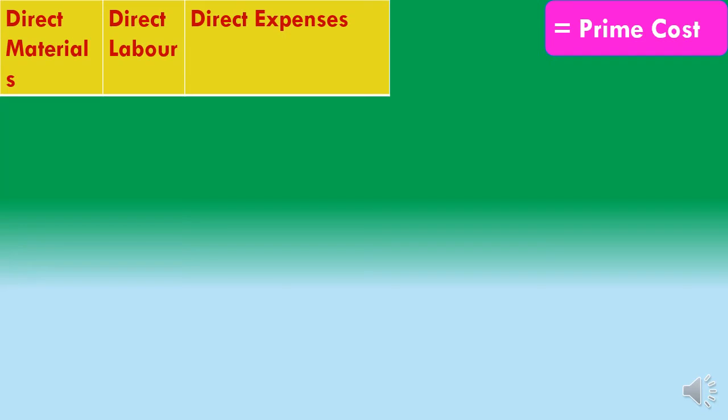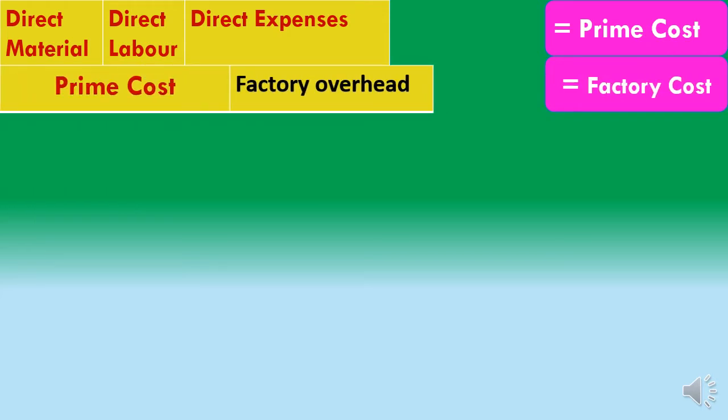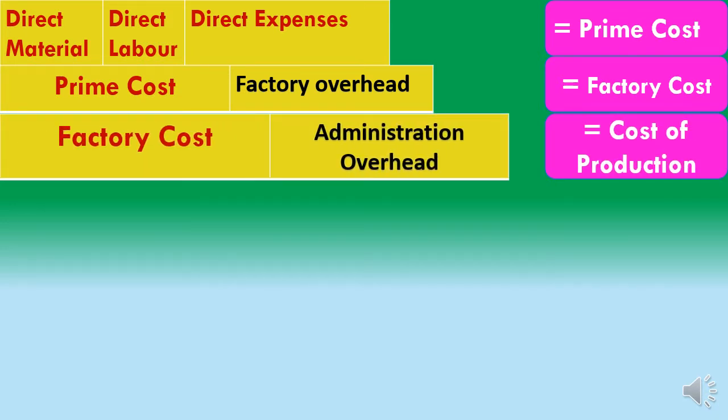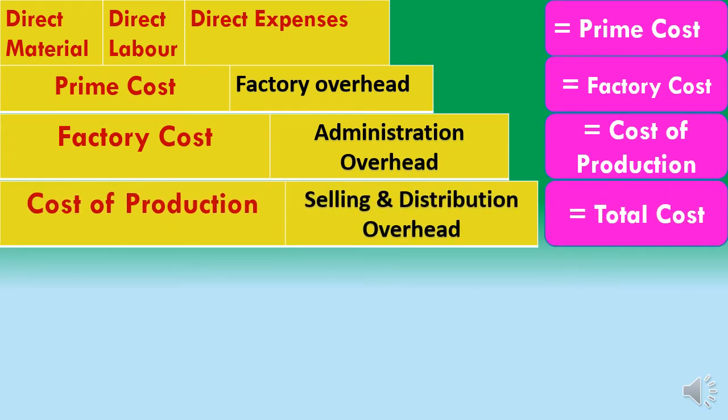My dear students, the aggregate of direct materials, direct labor and direct expenses will be called as prime cost. Next, prime cost plus factory overhead, that is factory cost, you will get factory cost. And factory cost plus office and administration overhead will be called as cost of production. The cost of production plus selling and distribution overhead will be called as total cost or cost of sales.